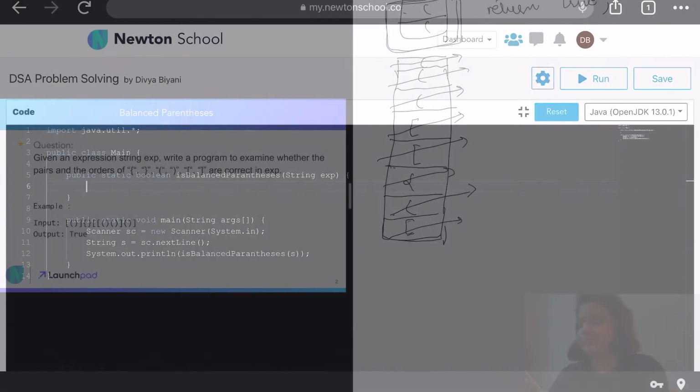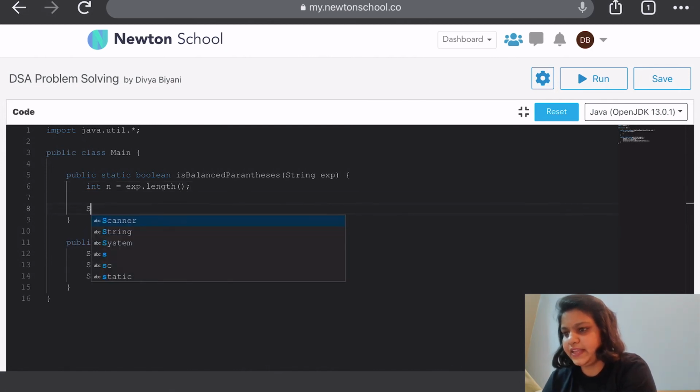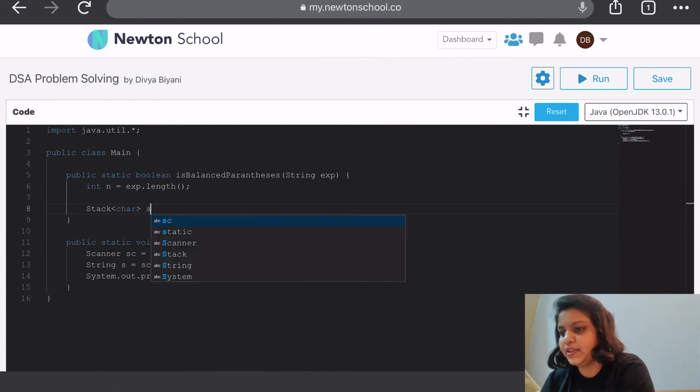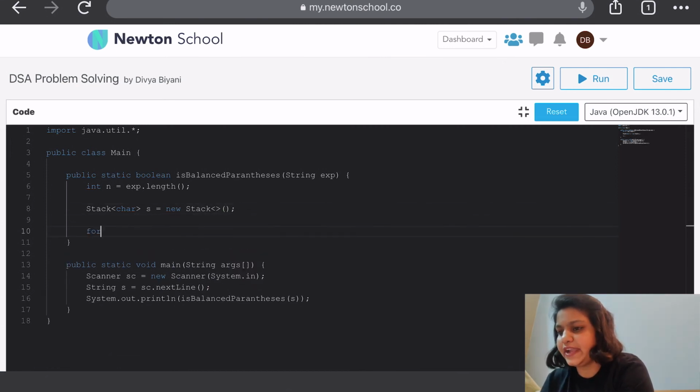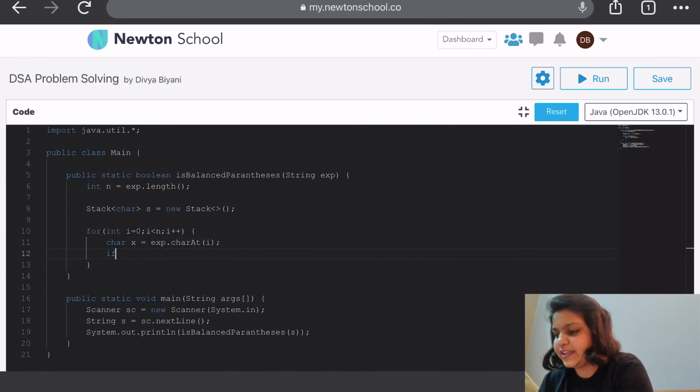So now let's get to coding. So first we are going to find the length of this string. Then we are going to have a stack of char, because we are going to insert one. Then we are going to iterate through the whole string. Then we are going to first extract the one character of that string. Now we are going to check if our character is opening braces or closed braces.